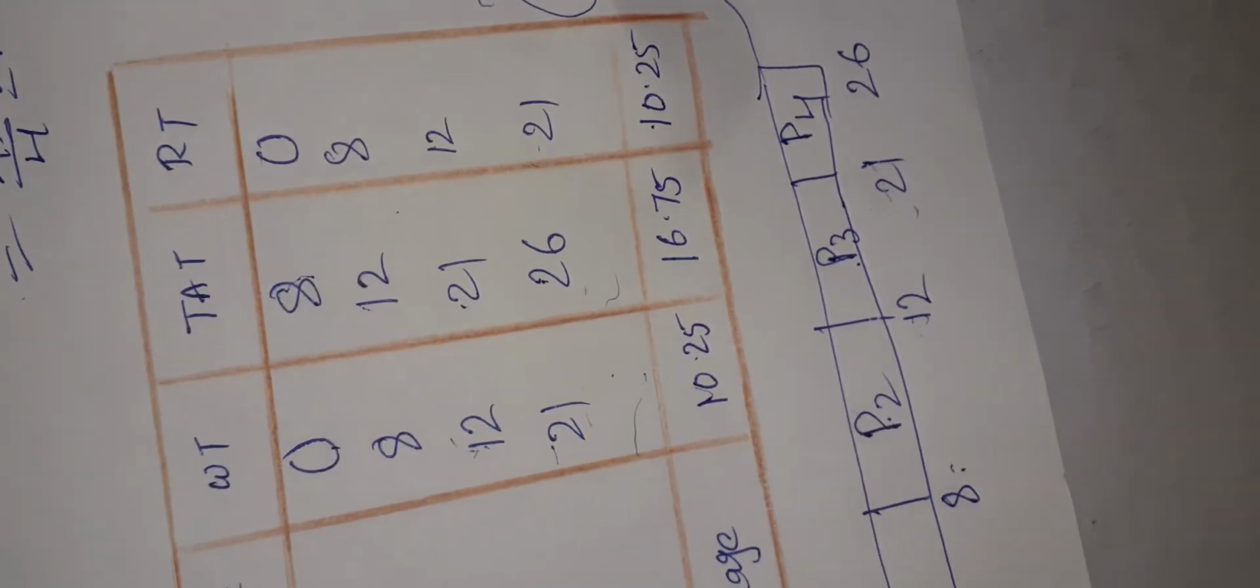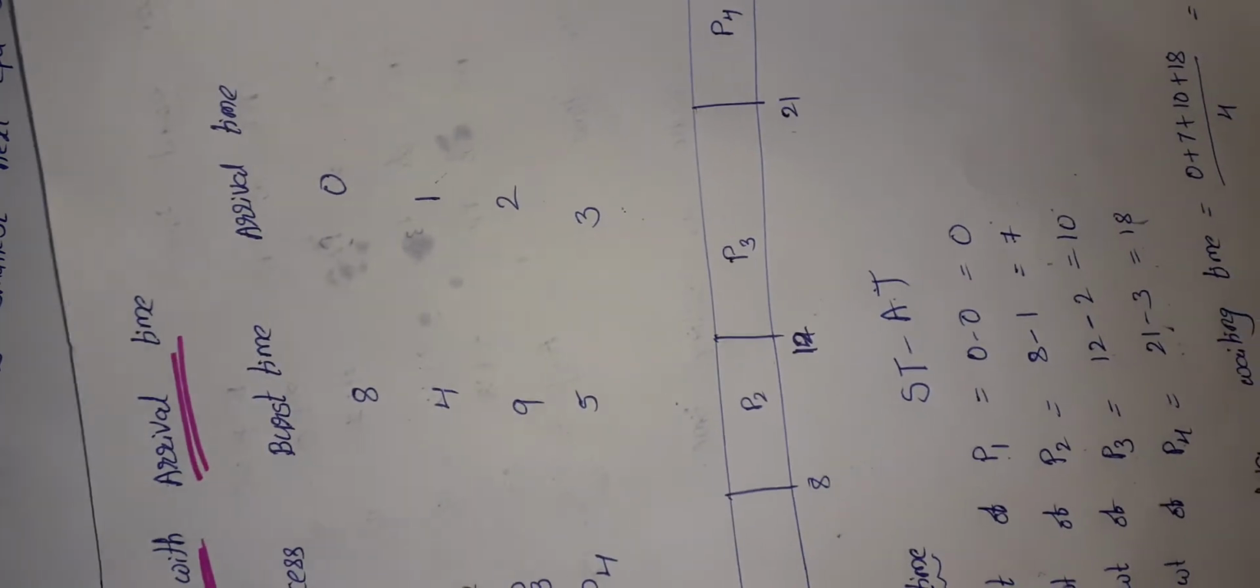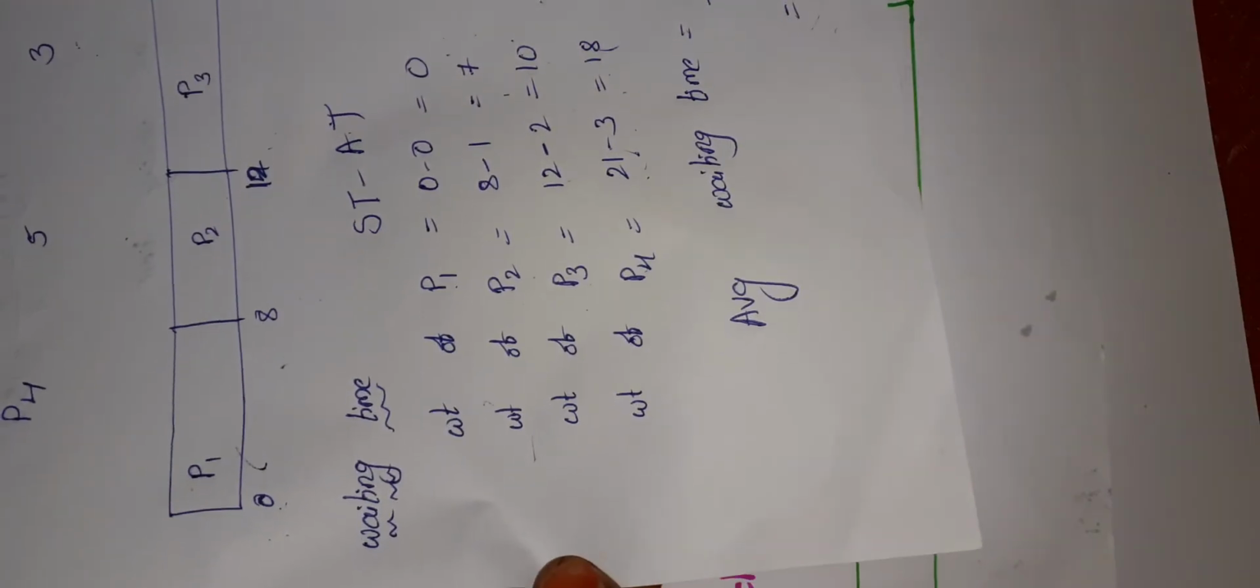For placing all the values here, and another example problem with arrival time. So these are the arrival times. Gantt chart. First waiting time.